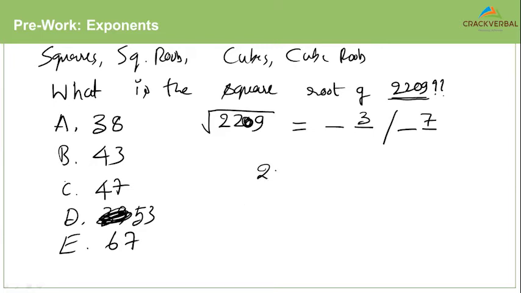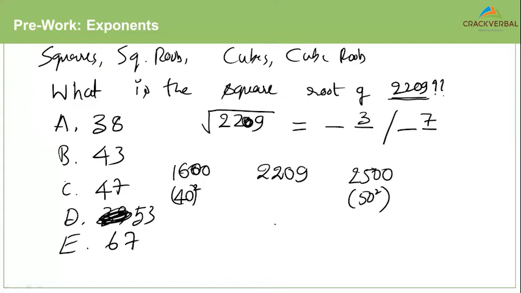Now, this is where the approximation comes in. So 2209, I know, is in between 1600 and 2500, correct? I know that this is 40 square and I know that this is 50 square. Therefore, the square root of 2209 should be either 43 or 47. 53 ruled out, 67 ruled out, 38 ruled out. 38 because it is below 40, 53 and 67 because they are above 50.